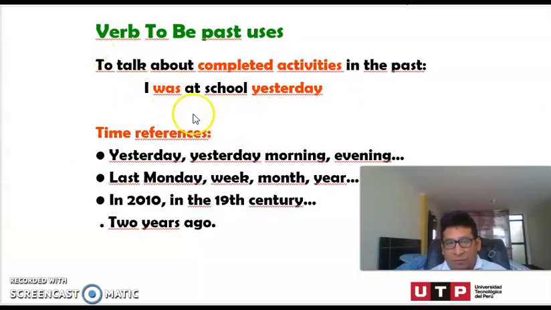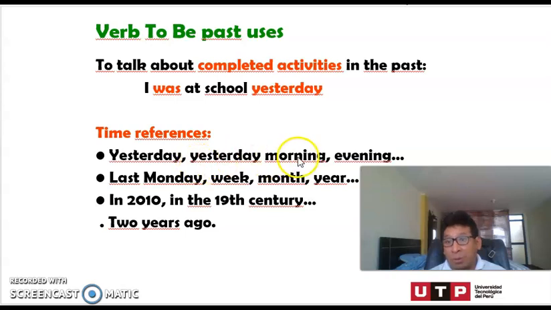As I told you before, we use the verb be to talk about completed activities in the past. I was at the school yesterday, or I was at work yesterday, or I was in Arequipa 10 years ago. Okay. We are going to use these expressions. Time expressions are very important when we talk about the past.